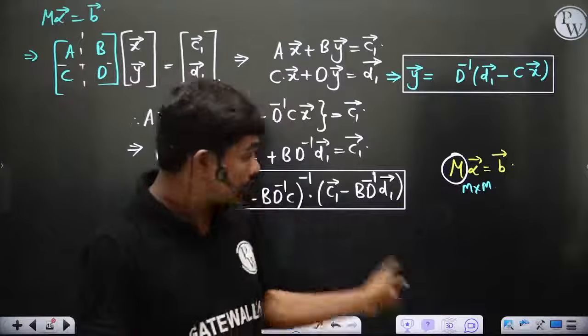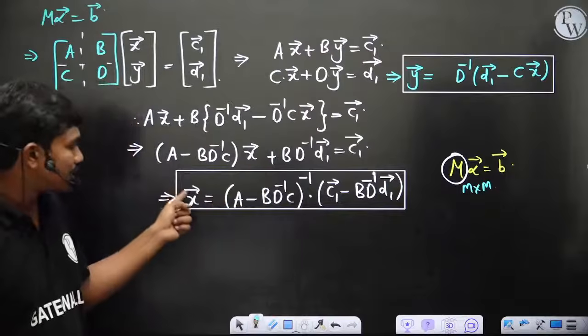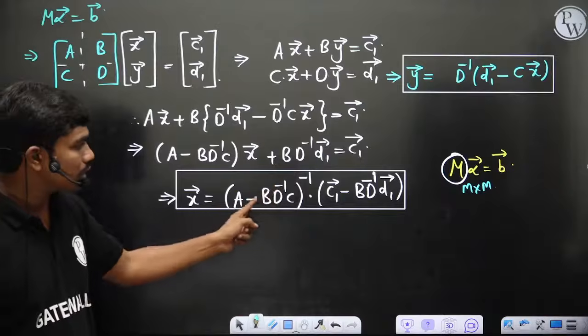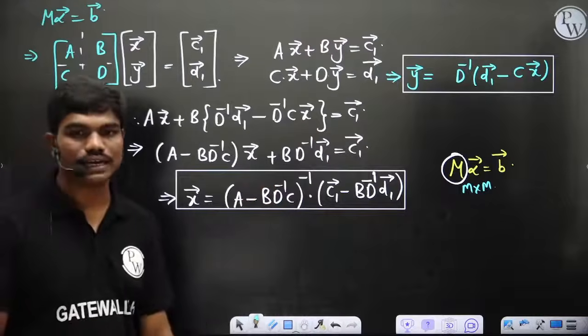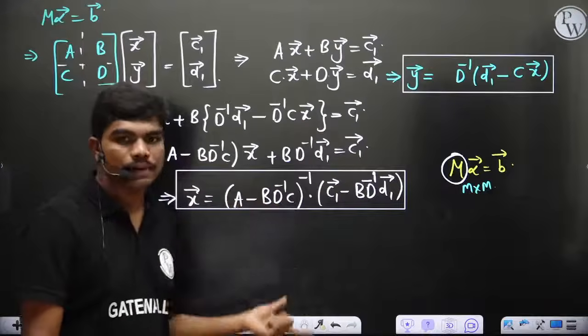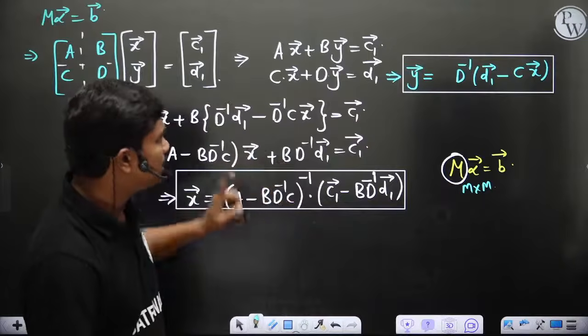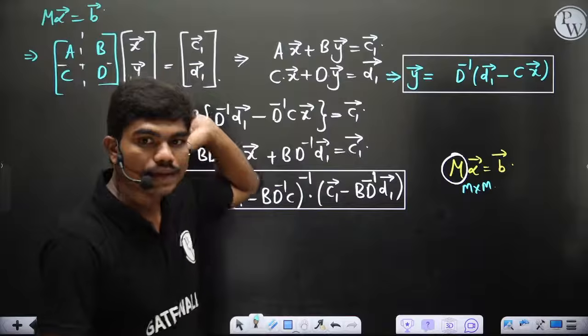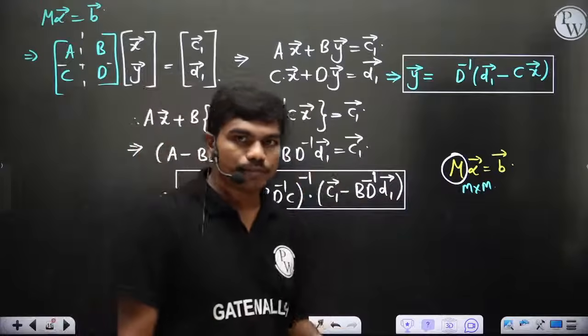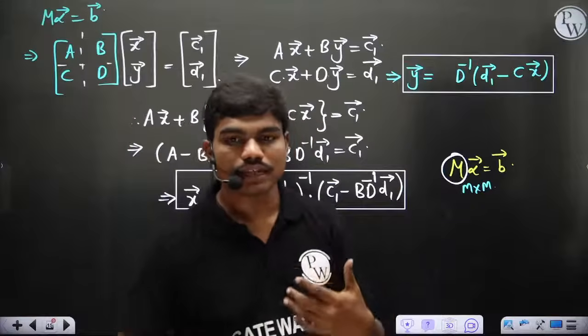But in this case, if you want to calculate this x, you have to calculate this D inverse. So only D inverse, and of course the inverse of this other matrix as well. But you can observe one thing: the size of any of these matrices would definitely be less than the size of m by m. Also, this partitioning will make one thing very simple.